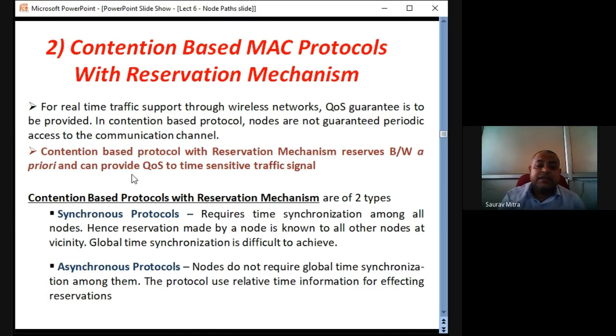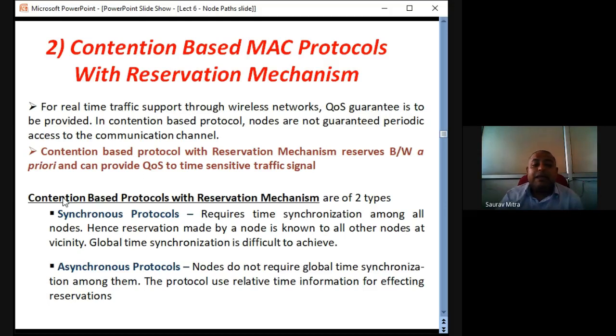So as soon as the reservation is made by a node, it is known to all the other intermediate nodes in the vicinity, and they will know about the transmission, what time it is going to happen, how many packets have to be transmitted, and quality has to be unaltered while transmitting the packet from the transmitter to the receiver node. So all the nodes are in sync.